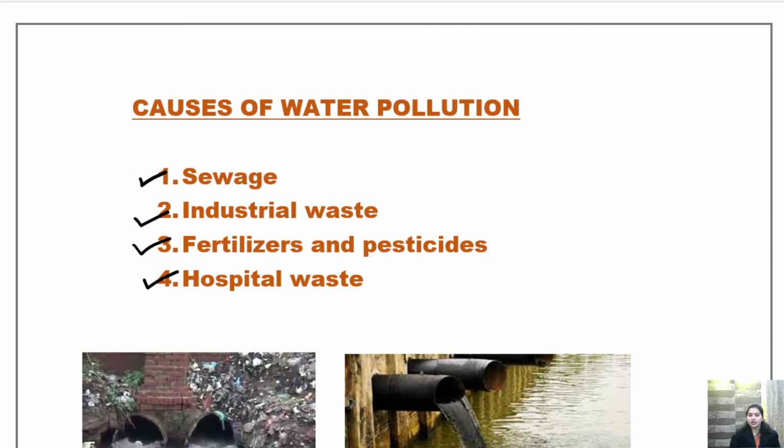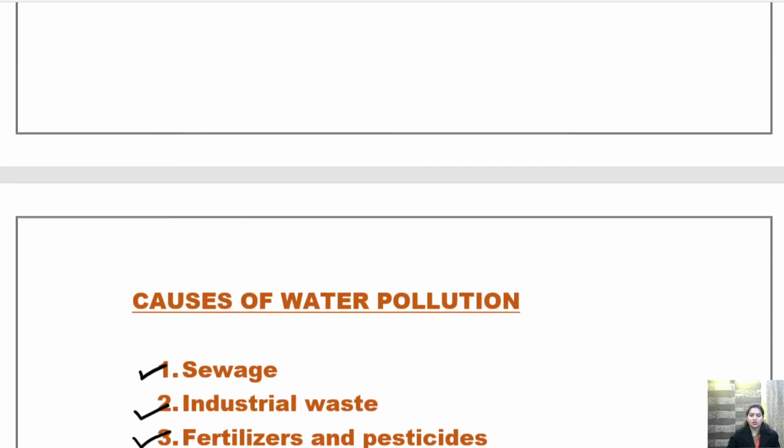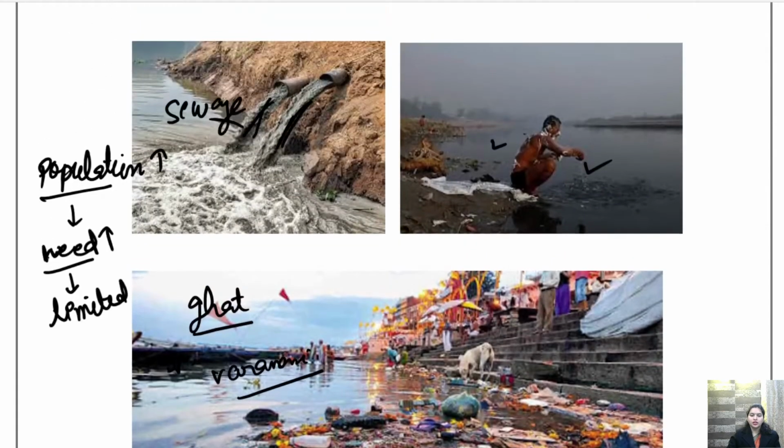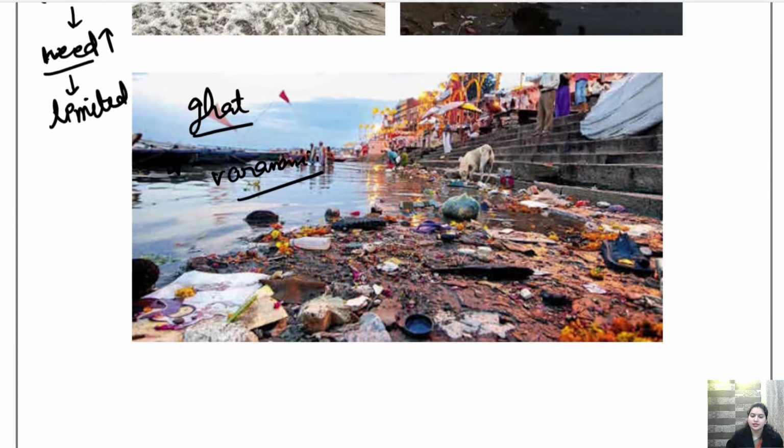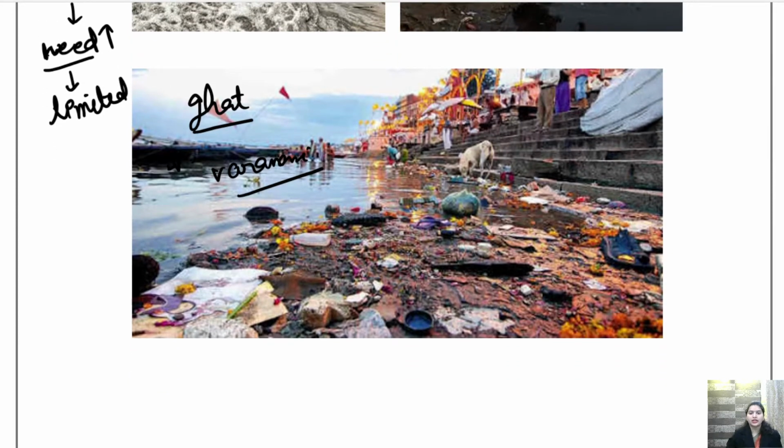Children, before coming to the causes of water pollution, see, the government is now and then taking certain actions to clean the Ganga. They have taken some very good measures.